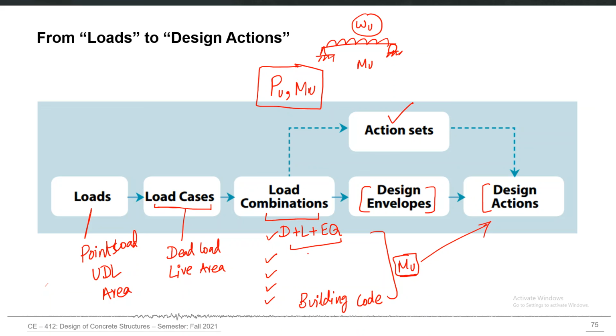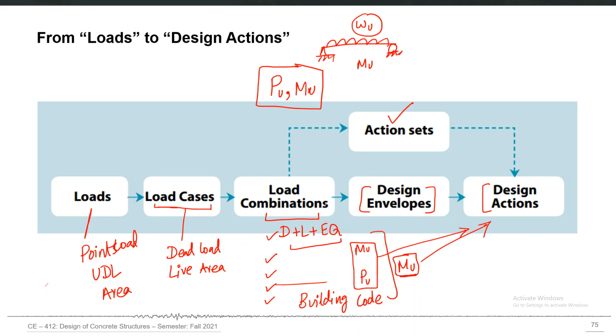Now what can happen is that in one particular load combination you have maximum MU, but for another load combination you have the maximum PU. So one option could have been that you just take the maximum MU from one combination and maximum PU from another combination and design that column based on that PU and MU pair. That would have been using design envelopes.